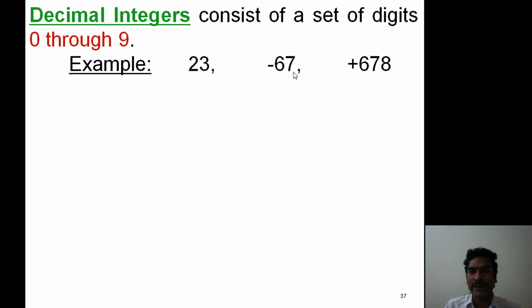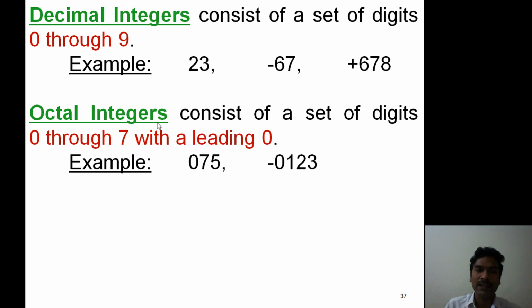-67 is a negative value. It forms with the combination of digits 6 and 7, which are valid to form a decimal integer. +678 is a positive value. Now this format is represented as decimal integers.